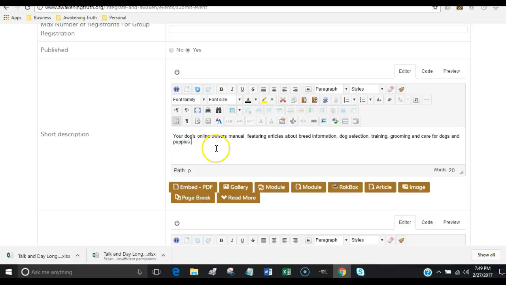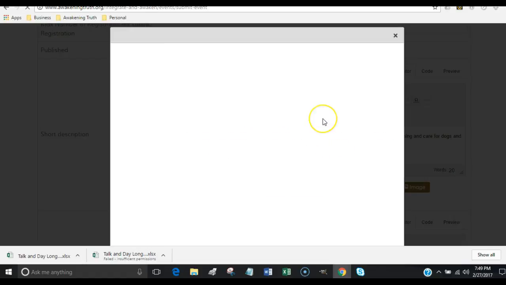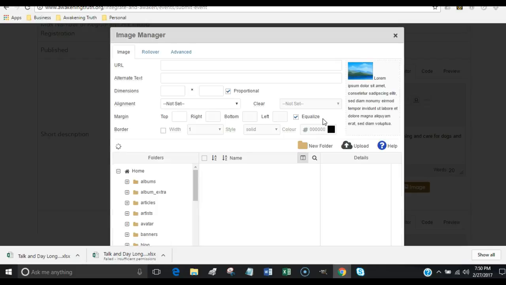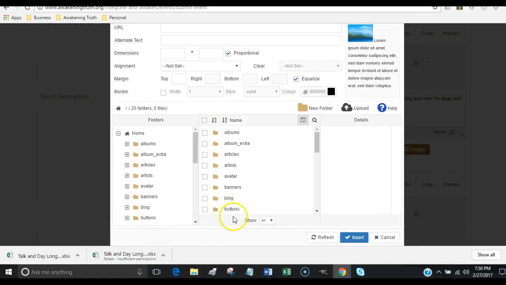So some of the typical things are going to be, we're going to want to bold, we're going to italicize, we're going to want to underline it. There it is, puppies. Shoot, we want to even center the whole thing. We may want to add a picture. And this is probably the most important function.